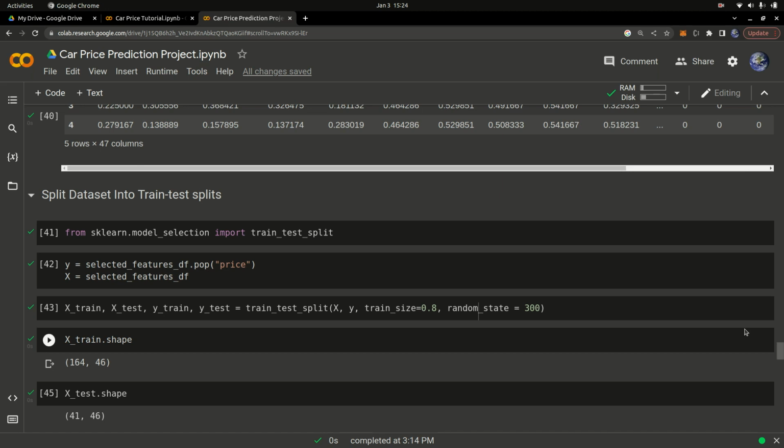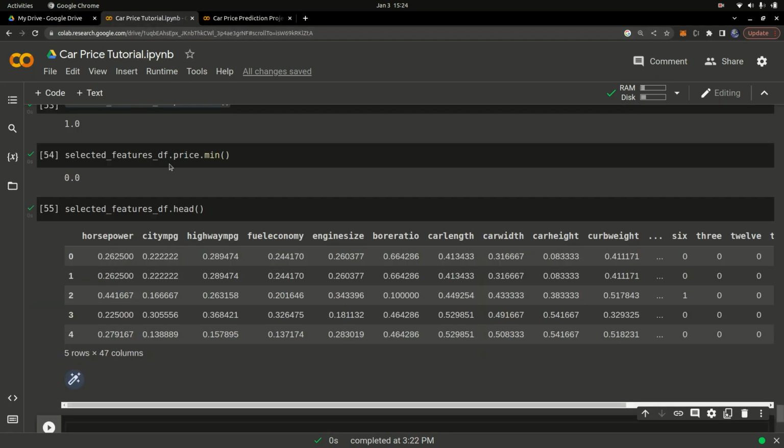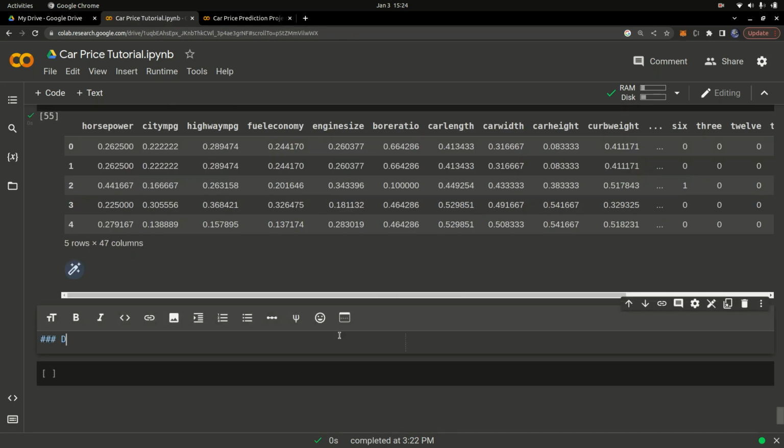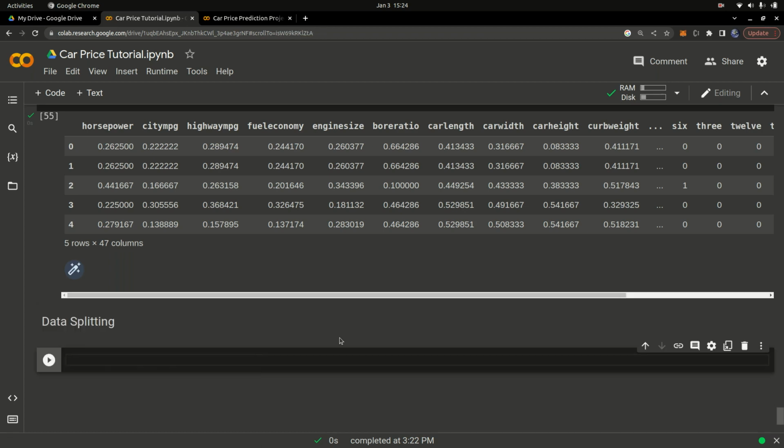We are splitting the data so that after training the model, we can test it on data that it has never seen before to see how it's going to perform. So let's go ahead and split the data. We're going to import from sklearn.model_selection. I'm going to create a text cell that says data splitting, and then say from sklearn.model_selection import train_test_split, just like that, and run that cell.